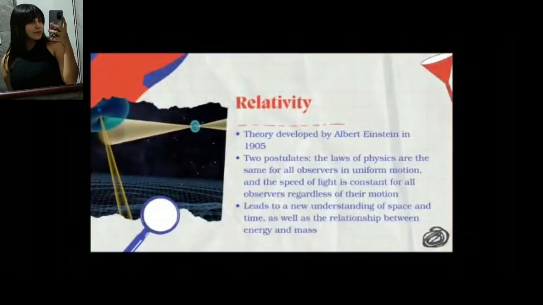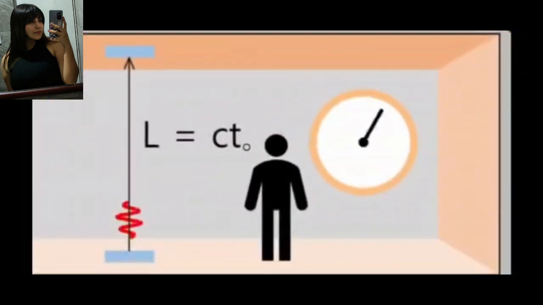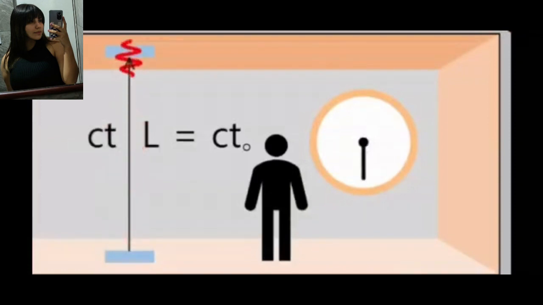Relativity in physics refers to the theory of relativity developed by Albert Einstein in the early 20th century. The theory of relativity is actually two separate theories: special relativity and general relativity. Special relativity is based on the idea that the laws of physics are the same for all observers, regardless of their relative motion. This means that the speed of light is constant and independent of the observer's motion. Special relativity also introduced the concept of time dilation, which means that time appears to pass more slowly for objects that are moving relative to an observer.